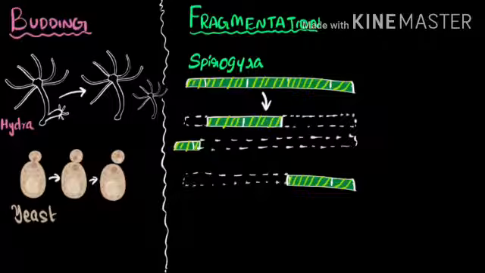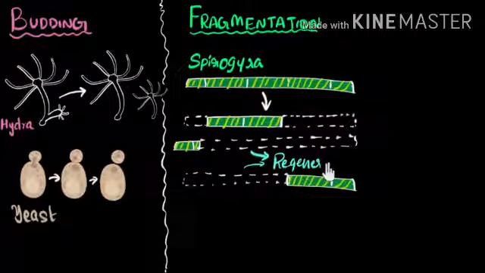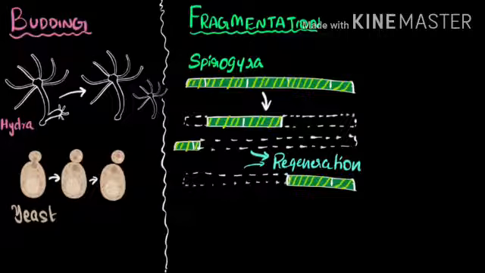We had only a single Spirogyra. It fragmented into pieces, and so we have now 3 individual Spirogyra. Children, because it is growing its part itself or regenerating its part, this process is also known as regeneration.